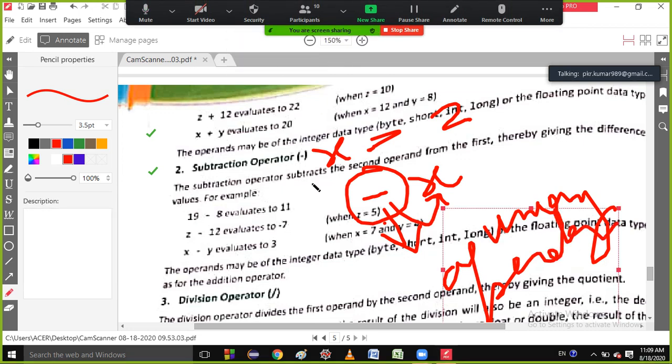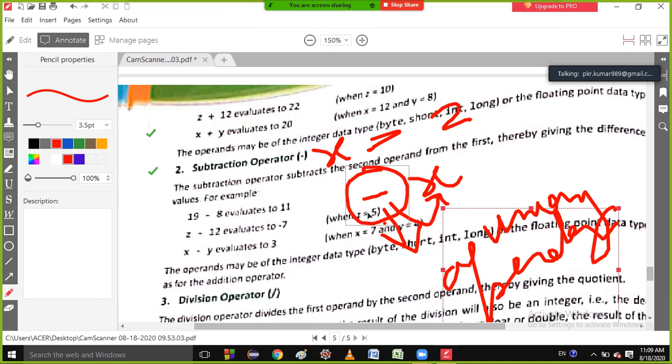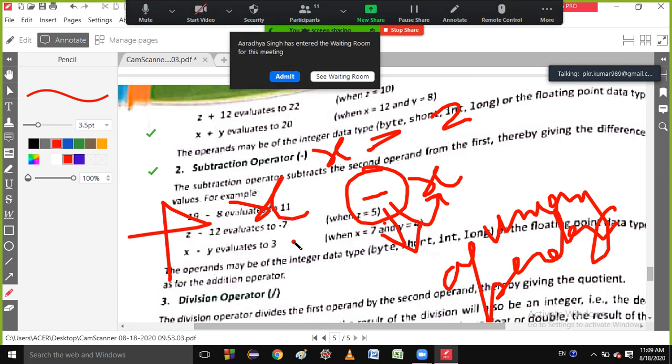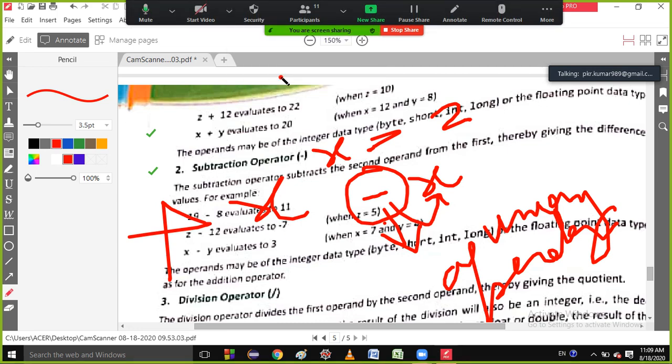So students, this is unary, and if I say plus x, this plus also works on a single operand. Can you say this or not? So if an operator works on a single operand, then it is called a unary operator.